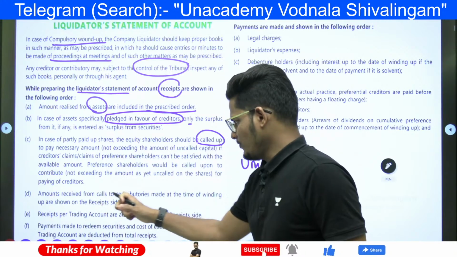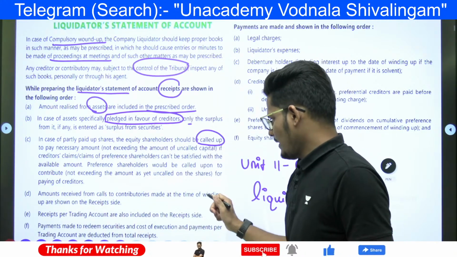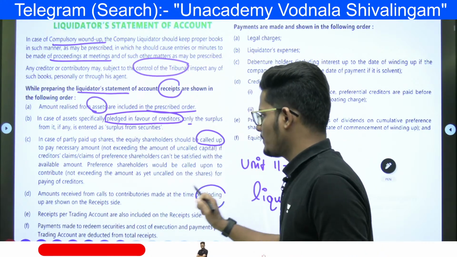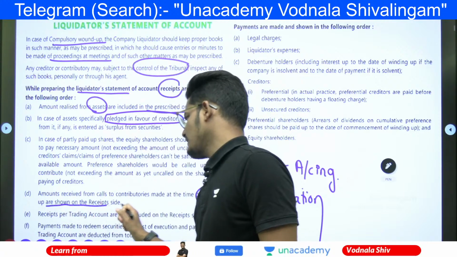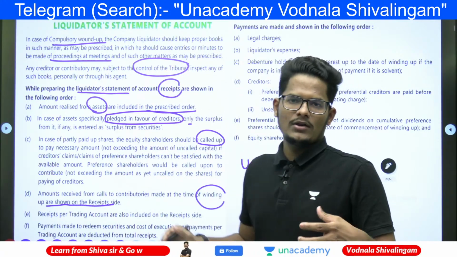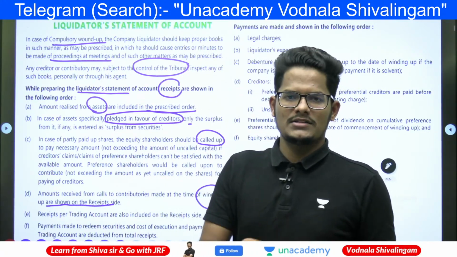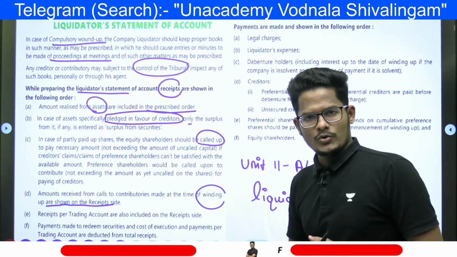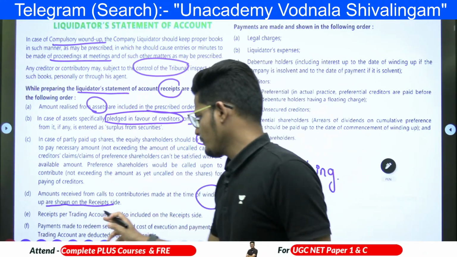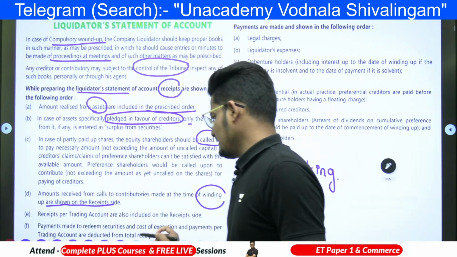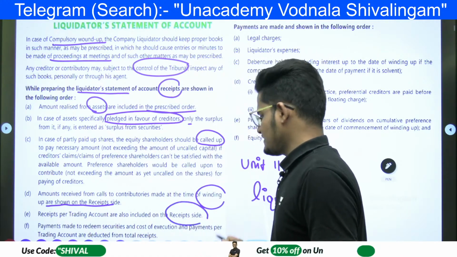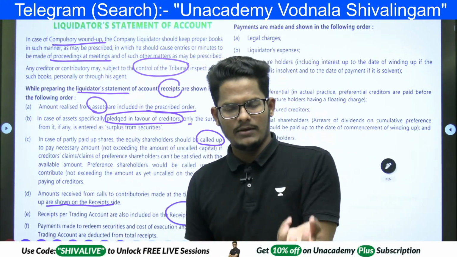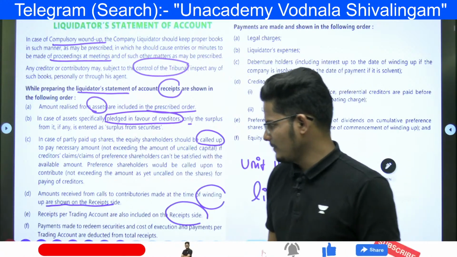Next, amount received from the calls to the contributories made at the time of winding up are shown on the receipt side only. Once you have called up for the remaining calls, which are pending calls, if you are receiving the amount, we need to credit that amount to the receipt side of the liquidator's account. And receipts as per the trading account are included in the receipt side. That is the gross profit of the sales which is coming now. That is also to be on the receipt side.